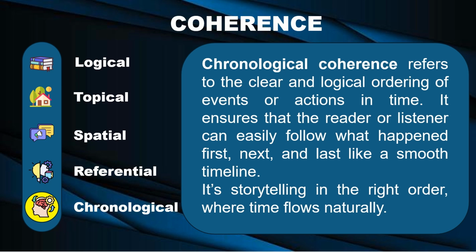Chronological coherence refers to the clear and logical ordering of events or actions in time. It ensures that the reader or listener can easily follow what happened first, next, and last like a smooth timeline. It's storytelling in the right order, where time flows naturally.